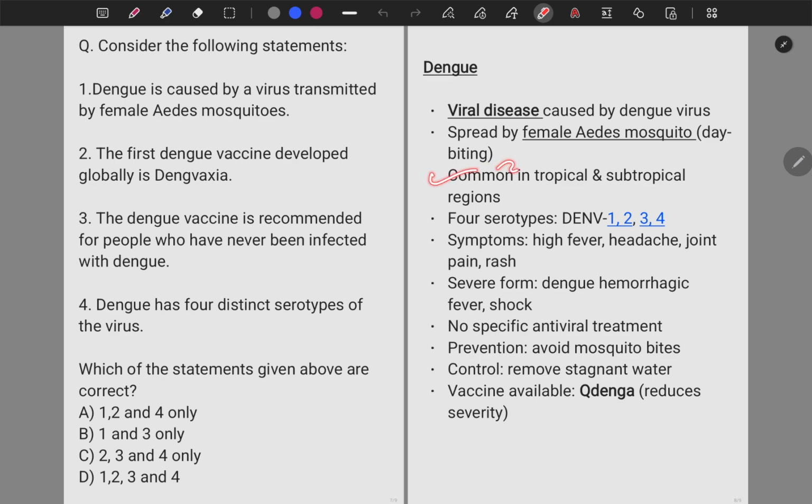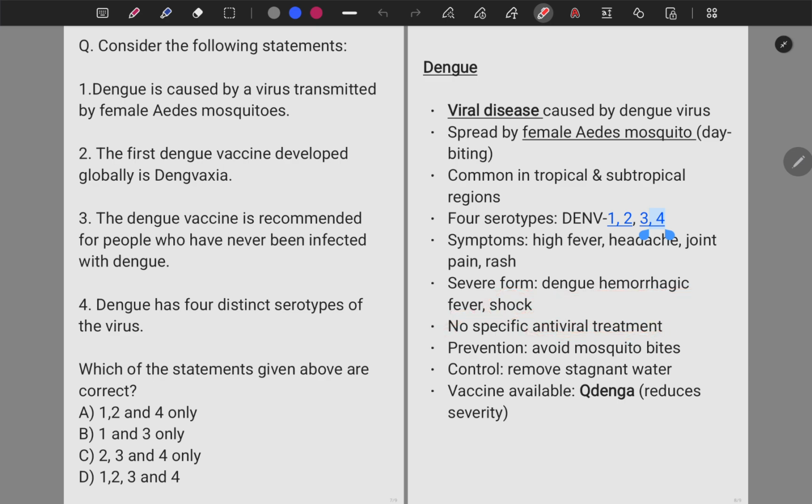This disease is common in tropical and subtropical regions. It has 4 serotypes: DNV1, 2, 3 and 4. The symptoms of this disease include high fever, headache, joint pain and rashes. Severe forms of this disease include dengue hemorrhagic fever and shock. There is no specific antiviral treatment for the dengue virus.